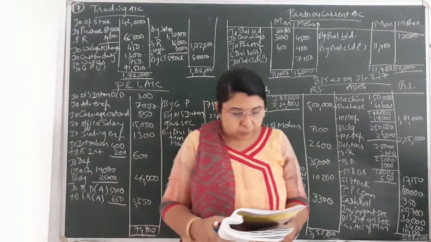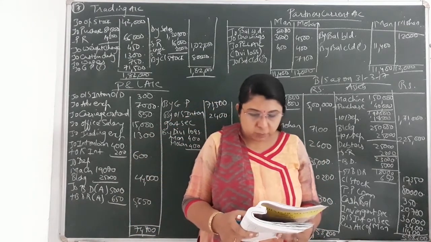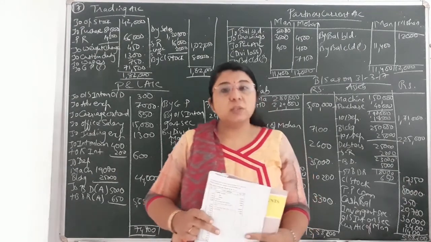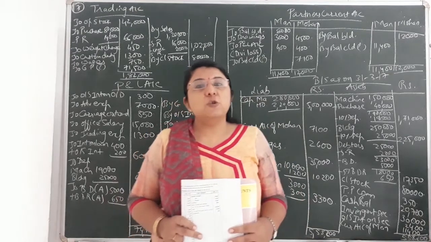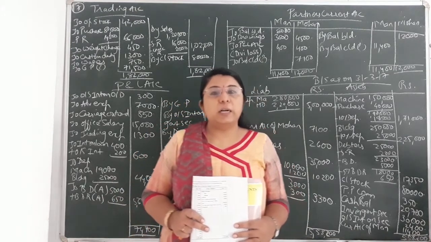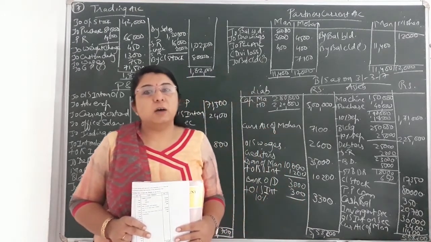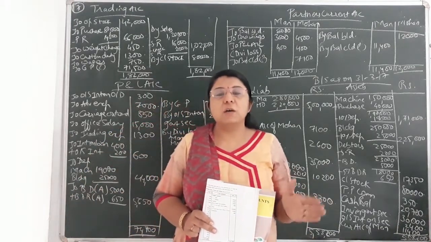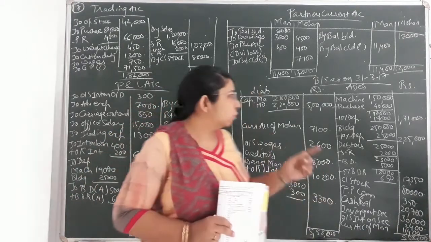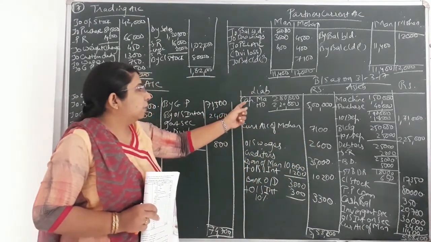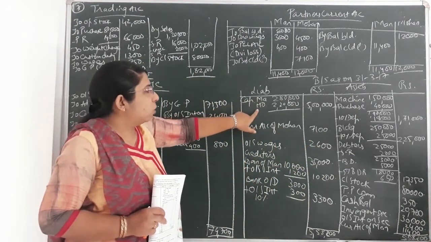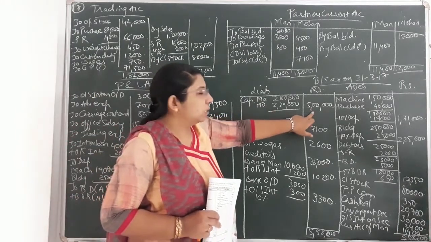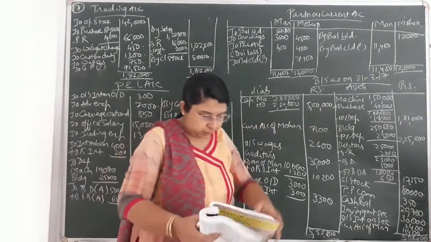First one, capital and drawings. Capital of Man and Mohan is 2,80,000 and 2,20,000. Now students, current account is given over here, so all the entries related to partners will be recorded in the current account. So the capital would remain as it is in the balance sheet also. You can see partners capital that I have written as it is for Man and Mohan, 2,80,000 and 2,20,000. Total I have placed in the outer column, that is 5 lakh.